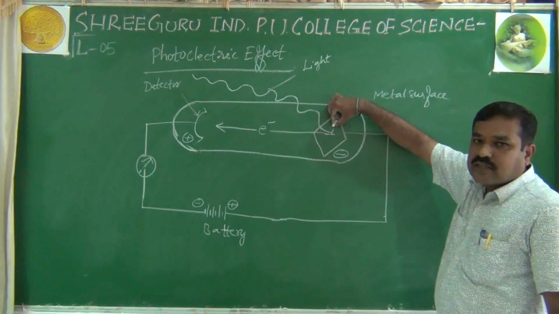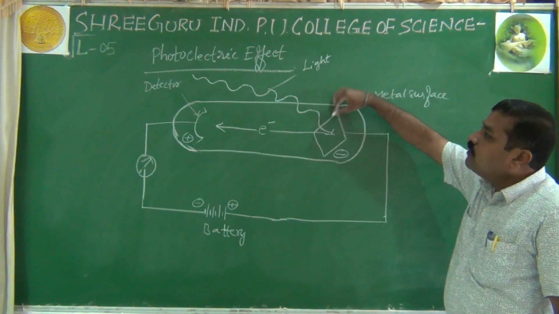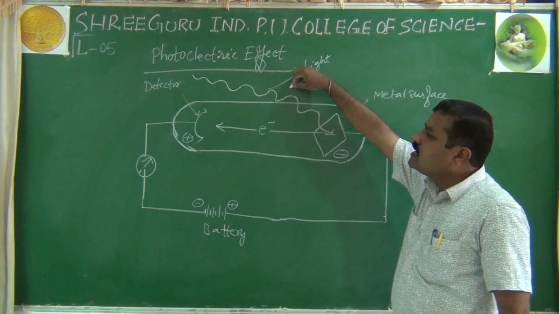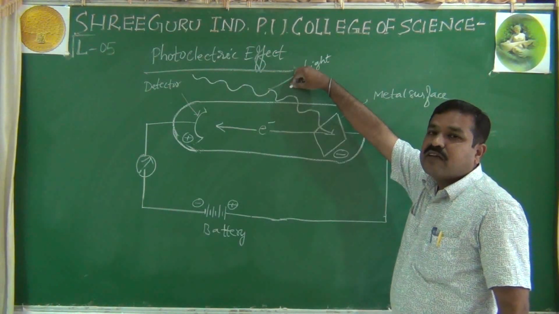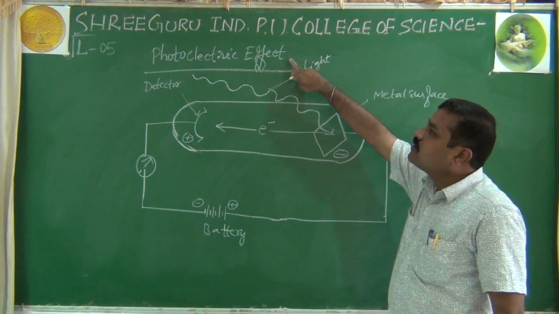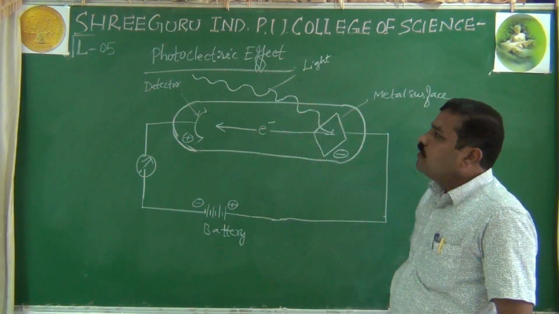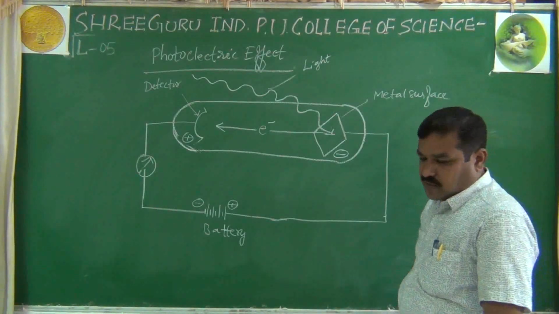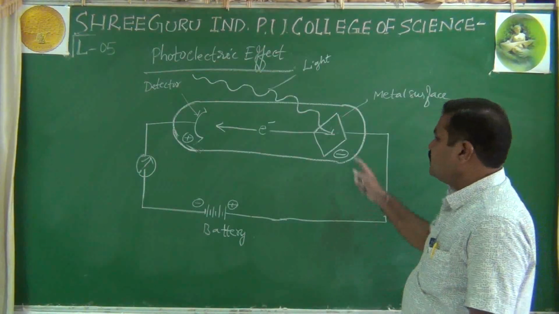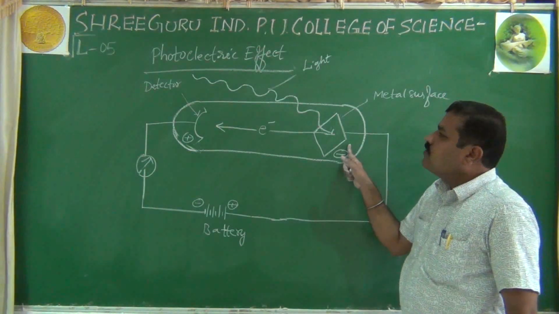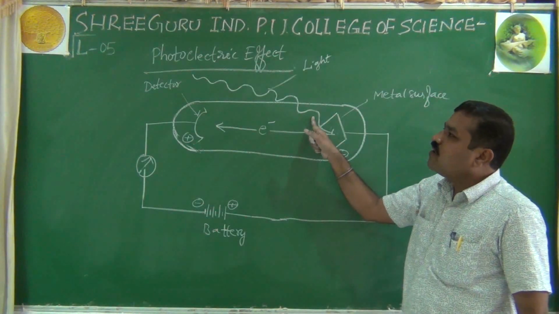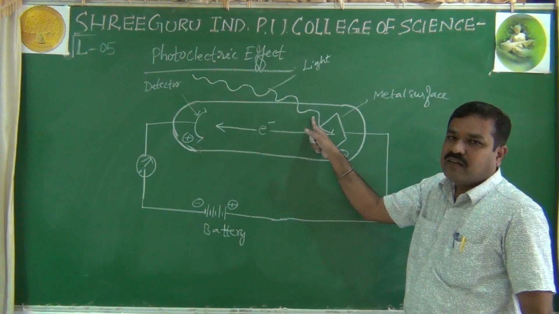Metal surface, when light of suitable frequency is incident on the surface of metal. That is called the photoelectric effect. I'll repeat. When the spontaneous emission or ejection of electrons from the surface of metal occurs when light of suitable frequency is incident on the metal surface, it is called the photoelectric effect.